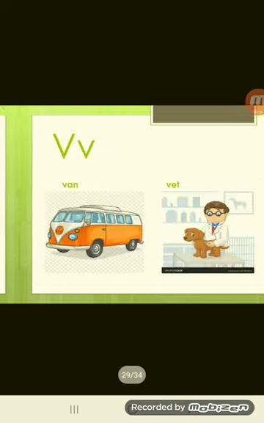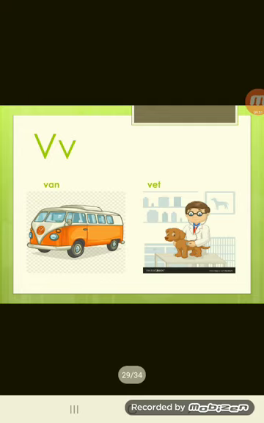Okay, let's move to the v sound. So the v sound is like the sound at the beginning of the word van, and the sound at the beginning of the word vet. V van, v vet. So again, this is the v sound, v van, v vet.